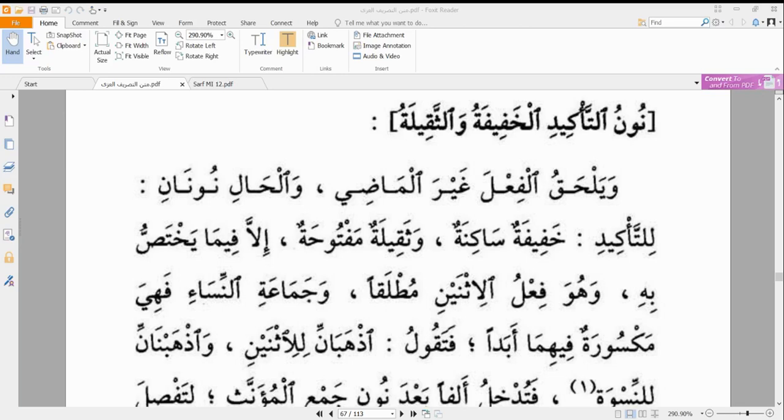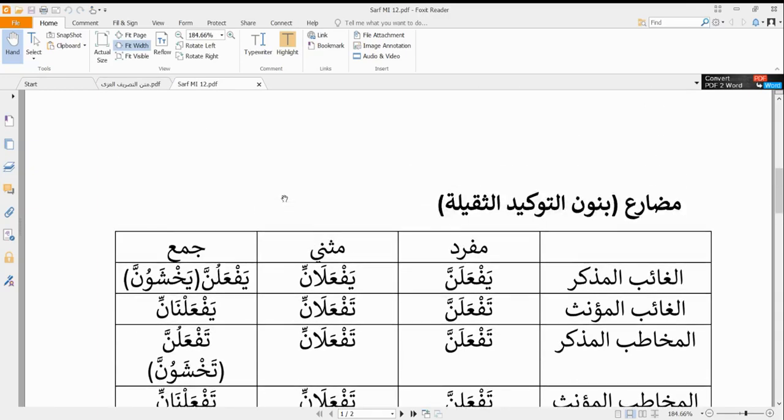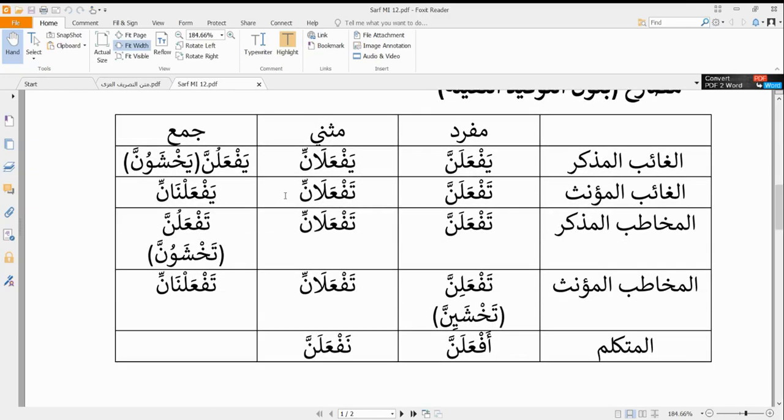Fatakulu idhabani lil ithnain wa idhabnani lin niswa. So let's look at that. We have this note here where we have drawn out the tables. You can see that in all of this table, everywhere our nun ta'kid thaqila has fatha, except on two occasions: the muthanna, where all of these have kasra, and the jama'atun nisa, where we have nun niswa.